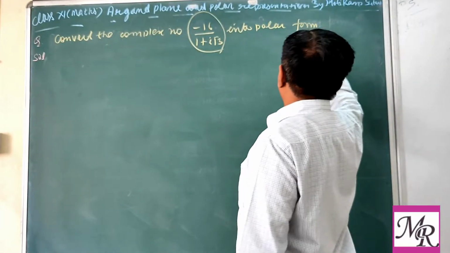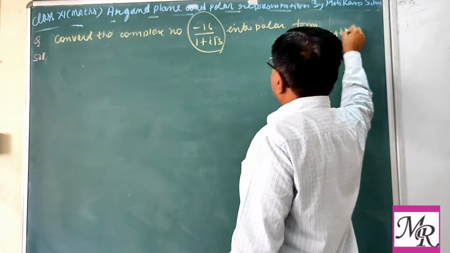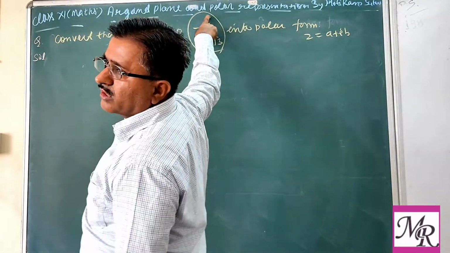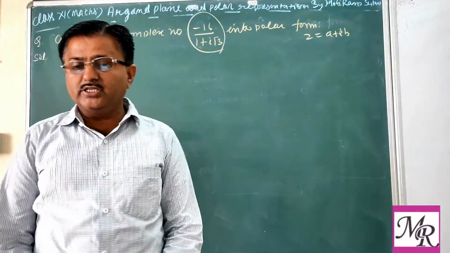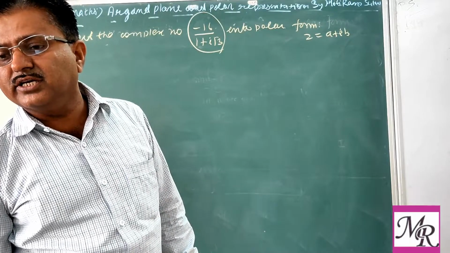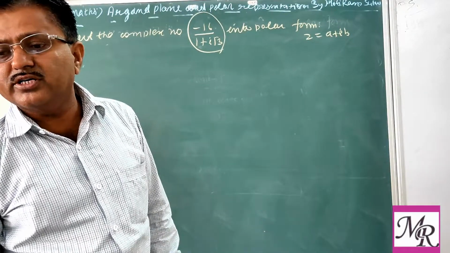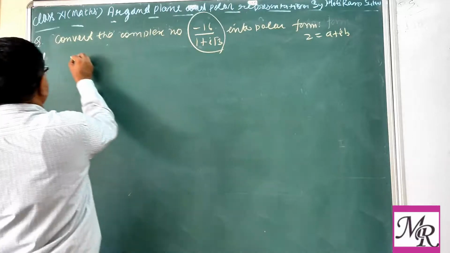What is our standard form? A plus iota b. So first of all we have to convert it into standard form by rationalizing this. We have already seen this in the previous exercise.